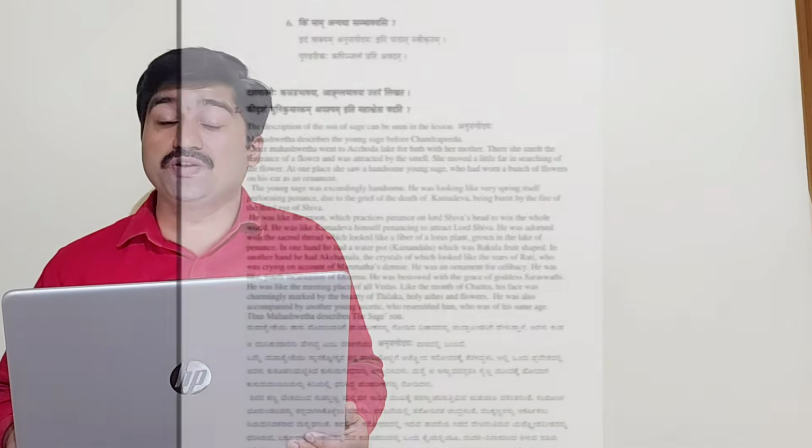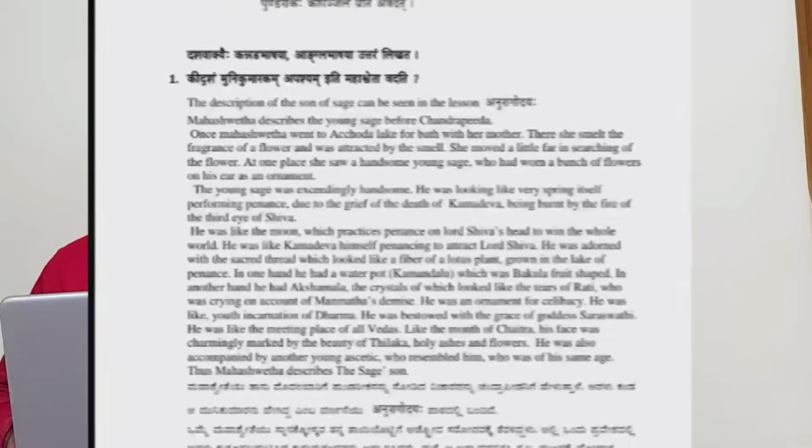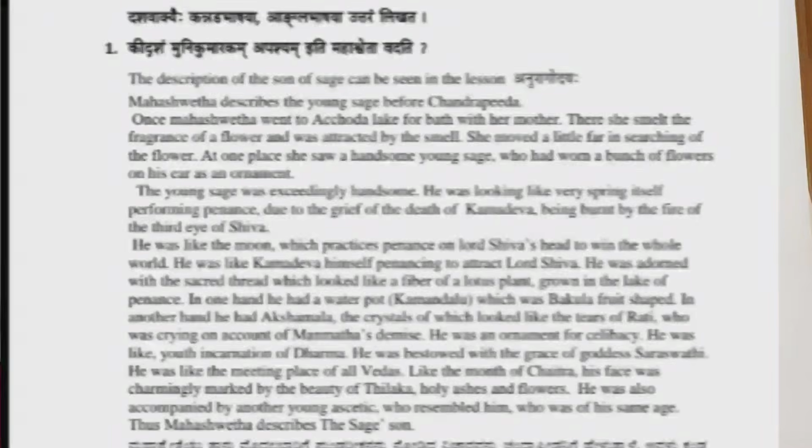Answer: the moment when Mahashweta saw that young sage's son, whatever thoughts arose in her mind about him, those points we have to write. Your answer must contain these points. Please observe the points. The description of the son of the sage can be seen in the lesson Anuragodayaha.